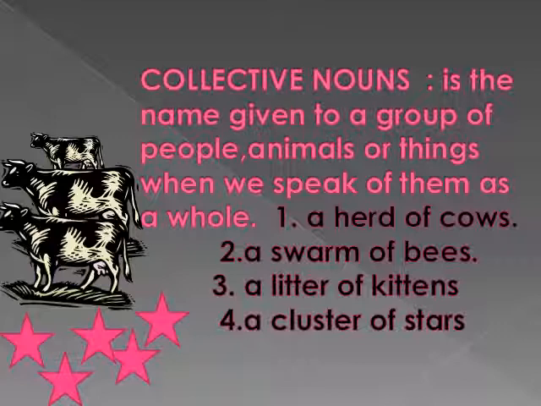For a collection of bees, you will write a swarm of bees. For kittens, you will write litter of kittens. And for stars, you will write cluster of stars. So the following examples are collective nouns.